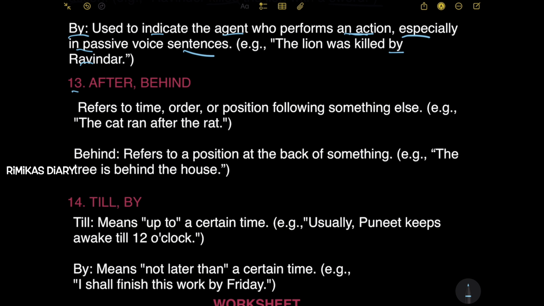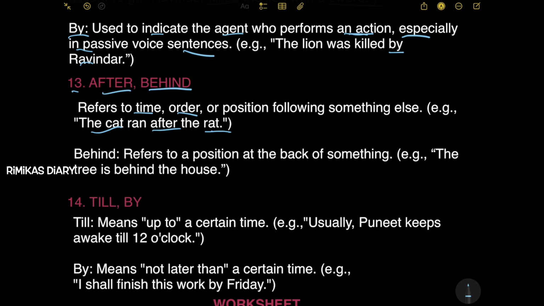Next, 13th one, after, behind. It refers to time, order, or position following something else. Example: the cat ran after the rat. So after refers to time, order, or position following something else. Like the cat was following the rat.